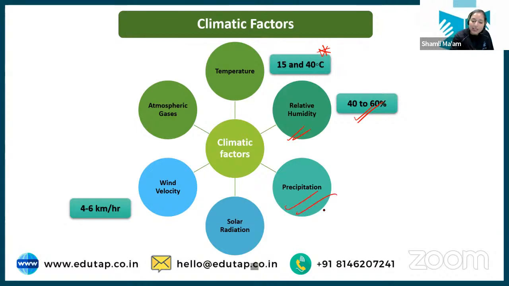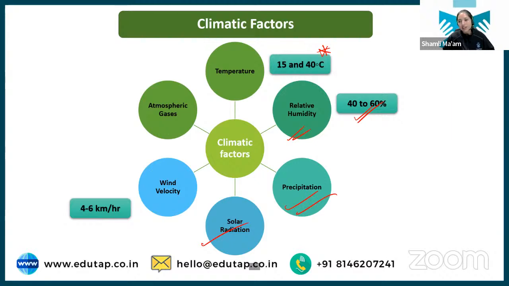Then precipitation, very important. Rainfall is very, very important, because plants need water, and usually the water that gets replenished in the soil is from the precipitation. Precipitation can be in the form of rain, snow, hailstorm, anything, right? Again, precipitation is important for the water supply of the plant. Then we have solar radiation.